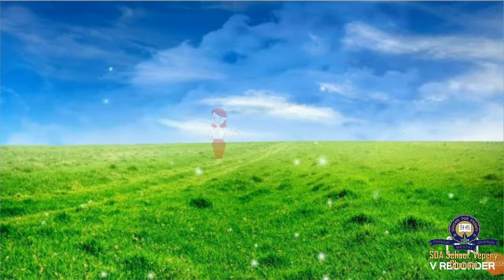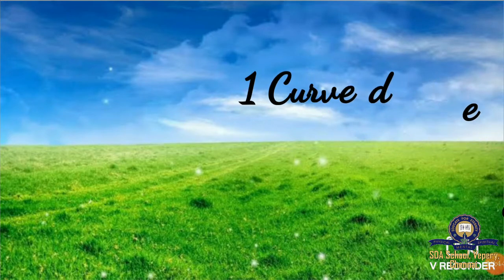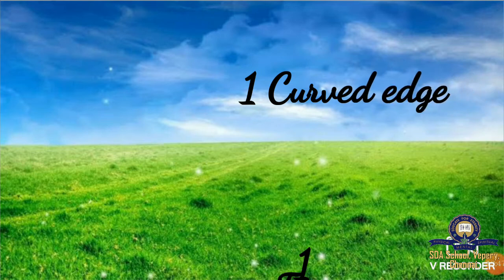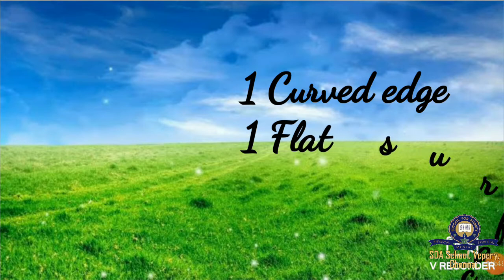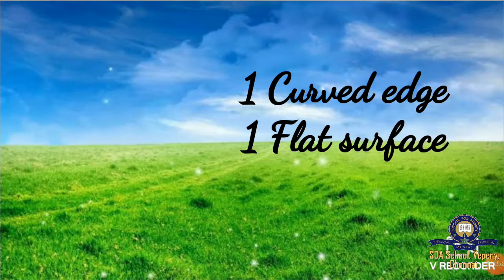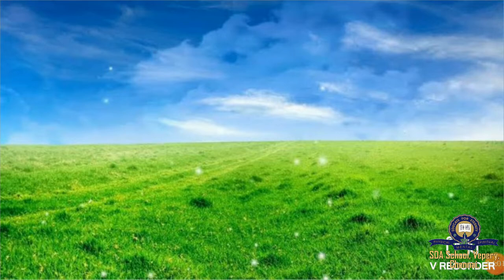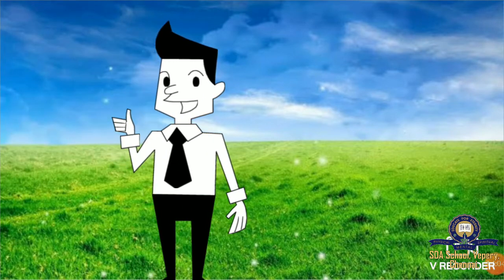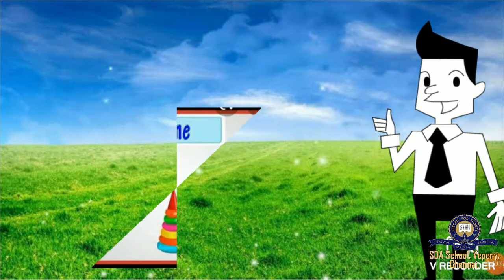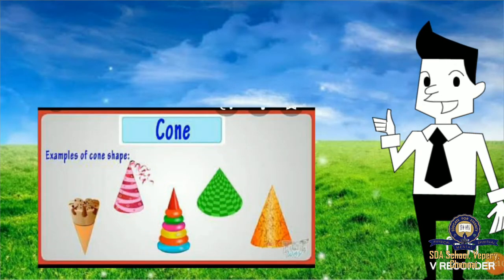The first thing is, it has one curved surface, one curved edge and one flat surface. A cone has one curved edge and one flat surface. Okay, you understood? Next, we'll see some examples for cone. Here are the pictures which are cone in shape. Examples of cone shape: ice cream, a party cup, rings, some dosa, cone dosa, etc.